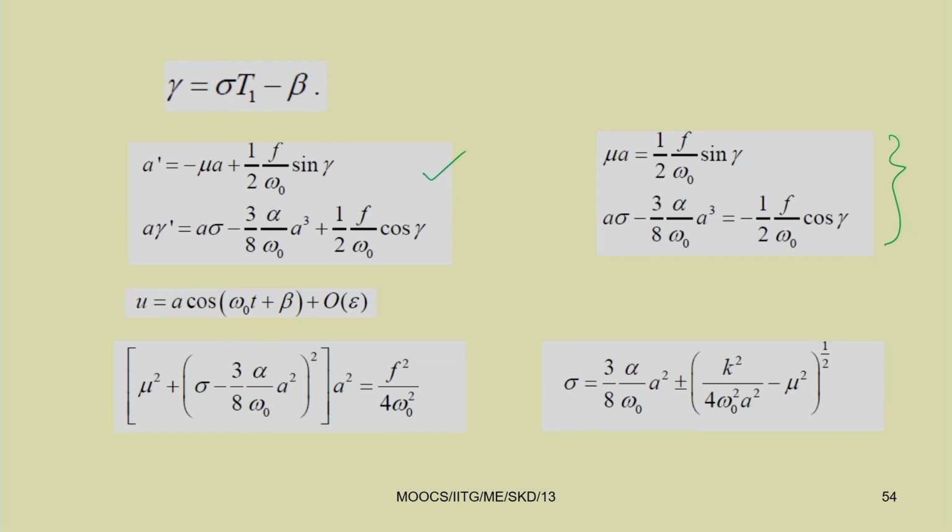So, mu a equal to half f by omega 0 sin gamma, and a sigma minus 3 by 8 alpha by omega 0 a cube equal to minus half f by omega 0 cos gamma. By squaring and adding, you can get an equation which is sixth order in the amplitude and second order, or quadratic, in terms of sigma. Writing a quadratic equation in terms of sigma, one can solve to get sigma equal to 3 by 8 alpha by omega 0 a square plus or minus square root of k square by 4 omega 0 square a square minus mu square. So, one can plot the frequency response plot.